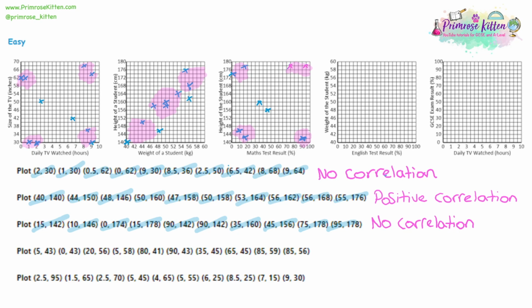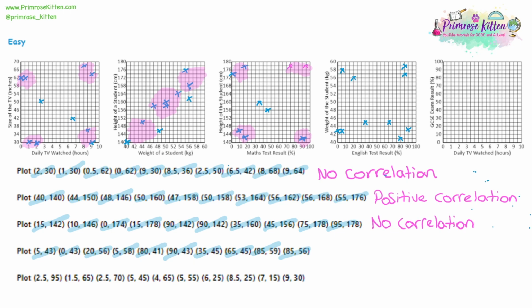So for question 4, we have 5 and 43. Again, notice I'm always crossing these out every time I do one, so I don't make any mistakes. We have 0 and 43, 20 and 56, 5 and 58. Notice it's the second point of data that I've plotted at 5, which normally wouldn't happen on a line chart, but it does in a scatter diagram. 80 and 41, 90 and 43, 35 and 45, 65 and 45, 85 and 59, and 85 and 56.